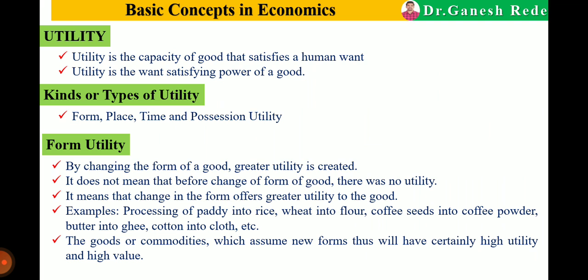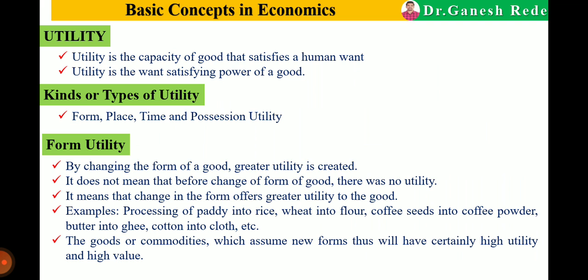It does not mean that before the change of form that good had no utility. It does not mean that. Form utility means that by changing the form of one good, we can create higher or greater utility.